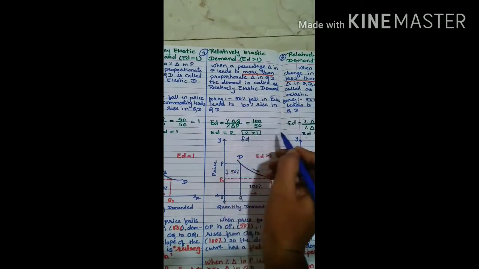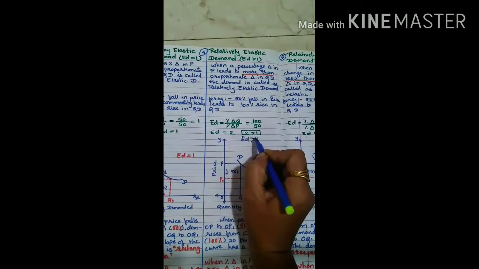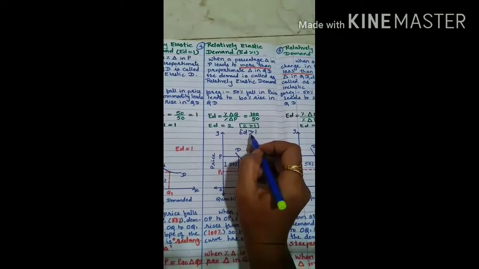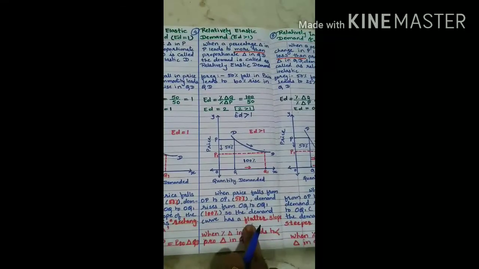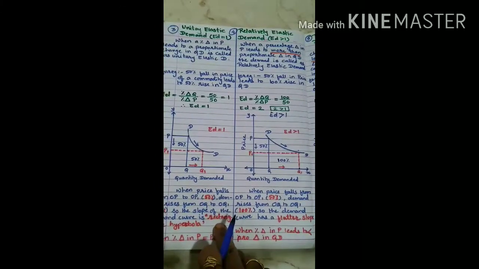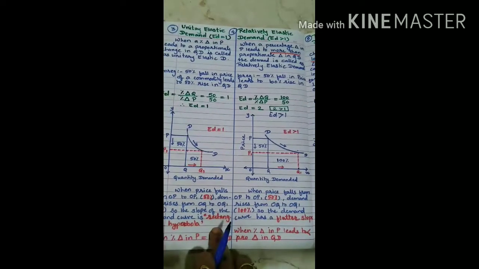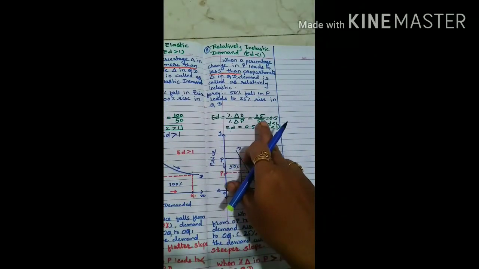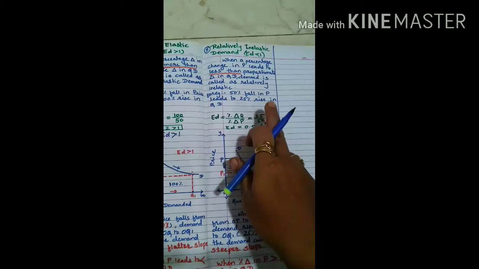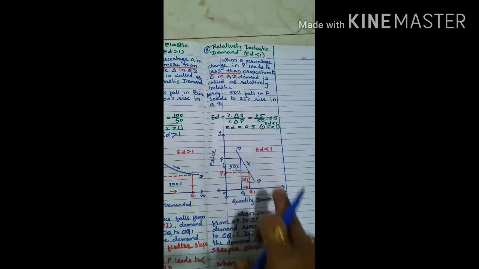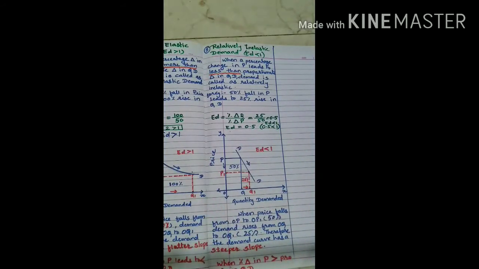So what is the formula? ED is more than 1. So the value 2 is more than 1. So elasticity of demand in case of relatively elastic demand is more than 1. So how is the curve over here? Flatter slope. And how is the demand curve in case of unitary elastic? Rectangular hyperbola. And the last is relatively inelastic demand curve. In that case, price changes by 50%. With the 50% fall in price, demand rises by 25%. So the answer we get is less than 1. That's why ED is less than 1. That's why it is relatively inelastic demand curve.